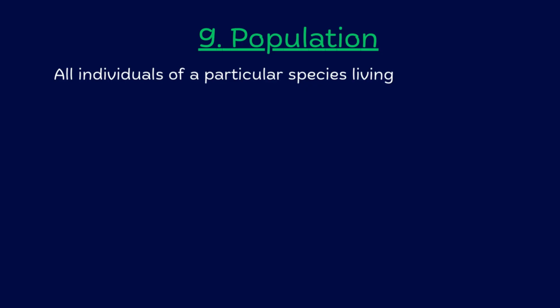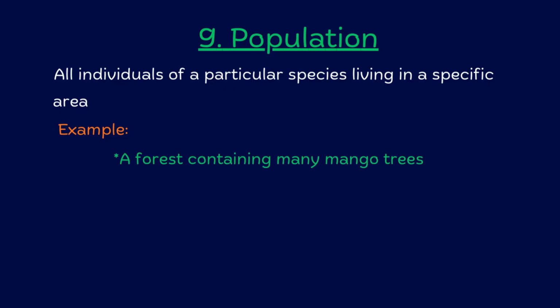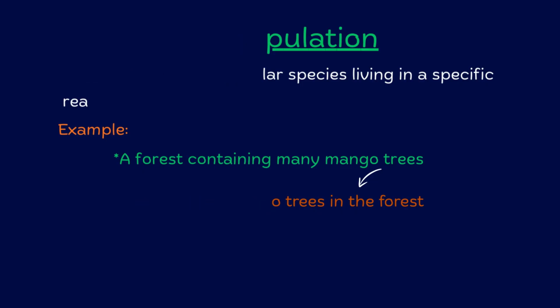Organisms make up a population. By definition, a population refers to all individuals of a particular species living in a specific area. For example, a forest containing many mango trees makes up a population of mango trees in the forest. All giraffes in a forest make up a population of giraffes in the forest, and so on.